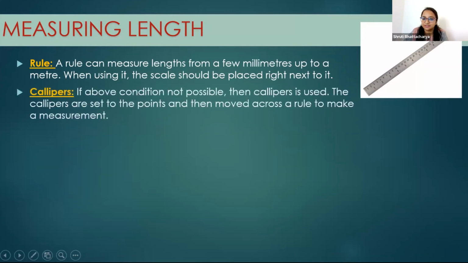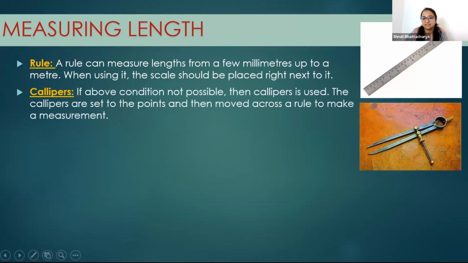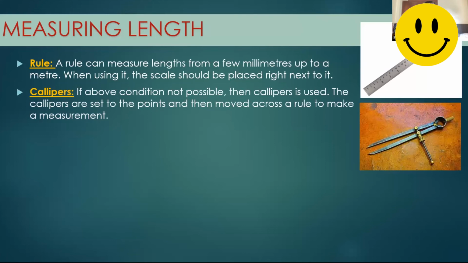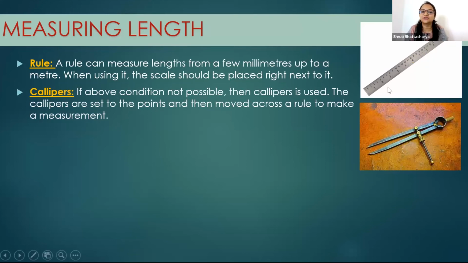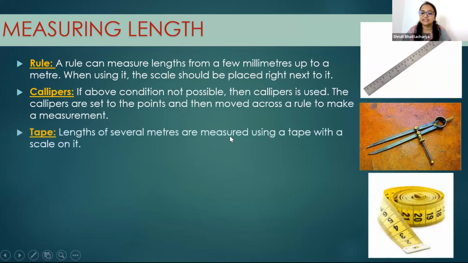Now what is a calipers? Calipers actually looks like this. Do you use this in a geometry box? Like a compass? Yes, like a compass. When it's a very small length and you cannot measure with a ruler, you can place the caliper and then measure that distance with a ruler. That makes it easier to measure. Then another one is tape. You must have seen this kind of tape.